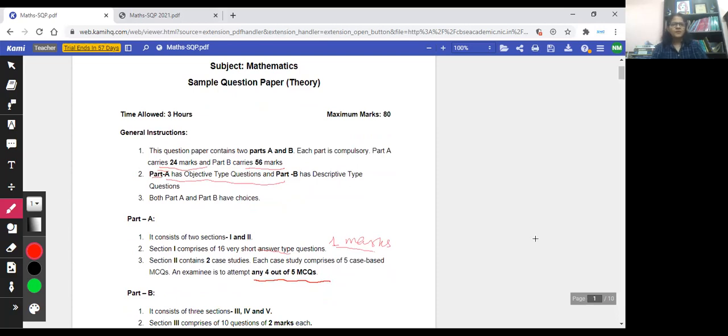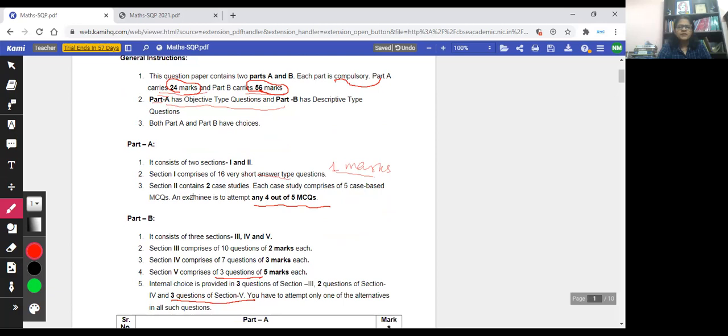The question paper contains two parts, A and B, and each part is compulsory. Part A carries 24 marks, part B carries 56 marks, and part A has objective type questions while part B has descriptive type questions. Both part A and B have internal choices.